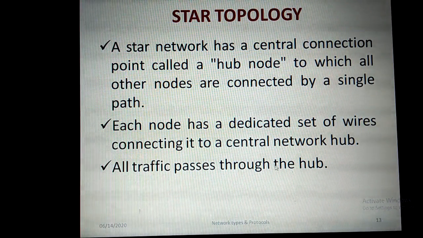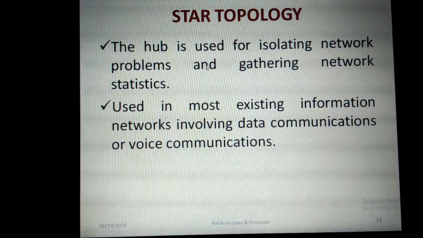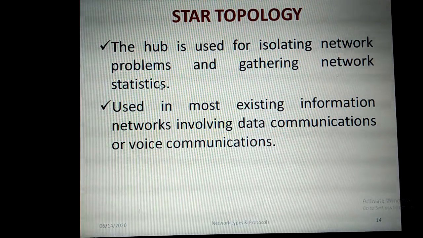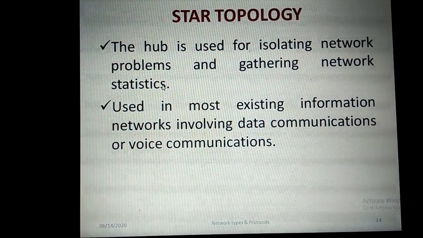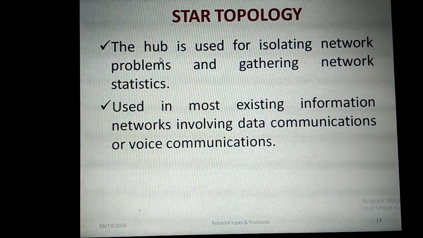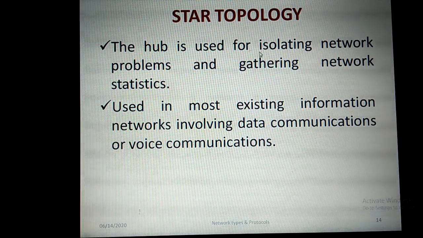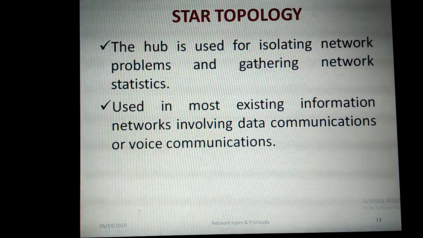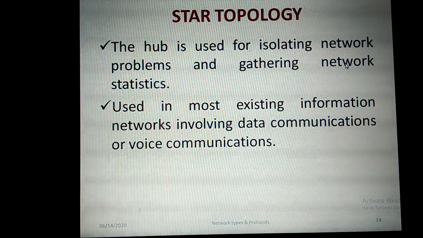All traffic will be passing through the hub only, that is, all data transmission will be passing through the hub only. The hub is used for isolating the network problems and gathering the network statistics, because in bus topology we have studied that fault detection is not at all easy to find out, because there is no central control. But here the central control will be given to the hub node. That device will be used for isolating the network problems, in which device the problem has occurred, and it will also collect the network information.